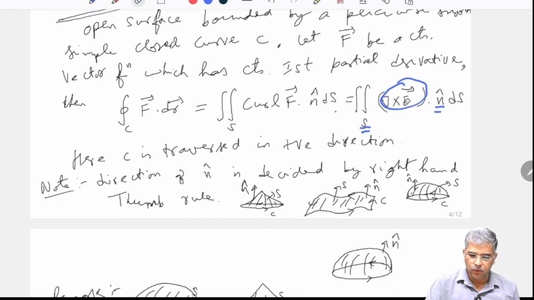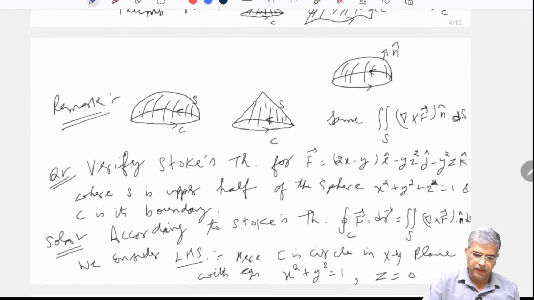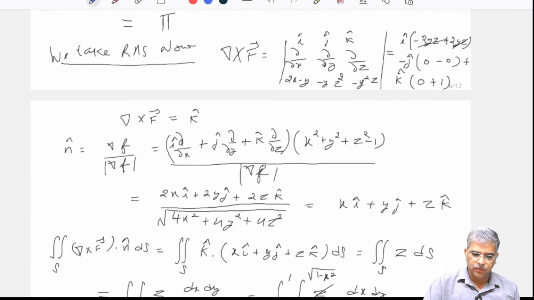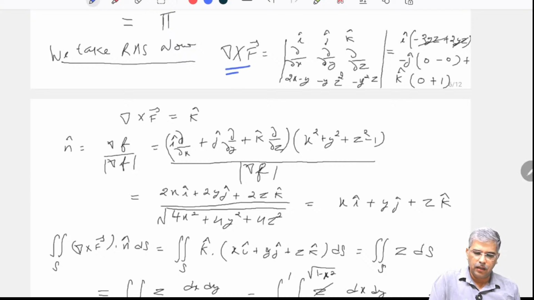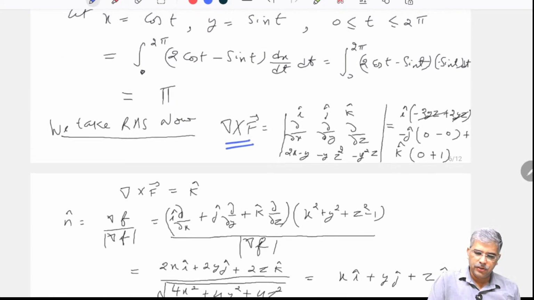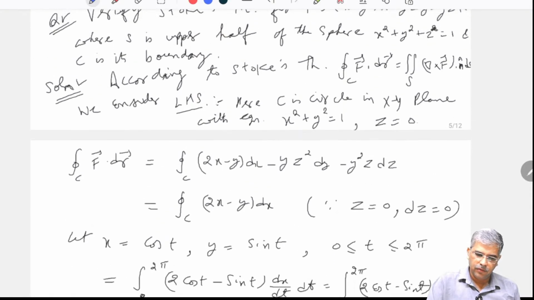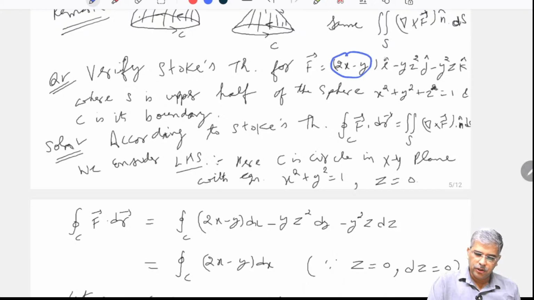So three things I have to do: find the curl, find the n cap, and then find the surface integral. So first and foremost thing is we are finding the curl of f. Curl of f is i cap, j cap, k cap, del by del x, del by del y, del by del z, and this is our f here. What is f? This is first part, this is second part, this is third part.